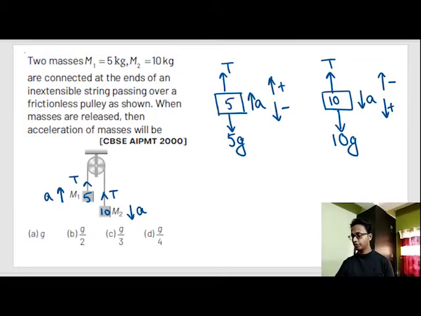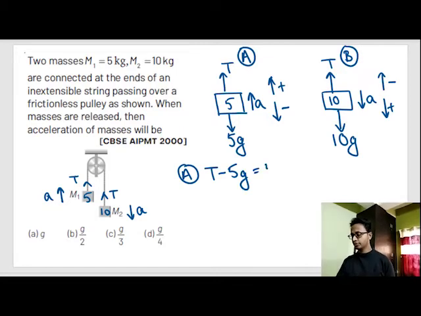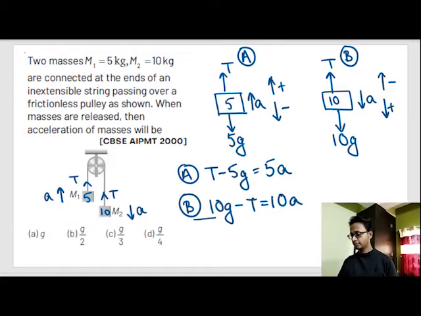And step 4 is write down the equations. This is system A and this is system B. From system A, plus T minus 5G is equals to mass into acceleration. From system B, plus 10G minus T is equals to mass into acceleration.